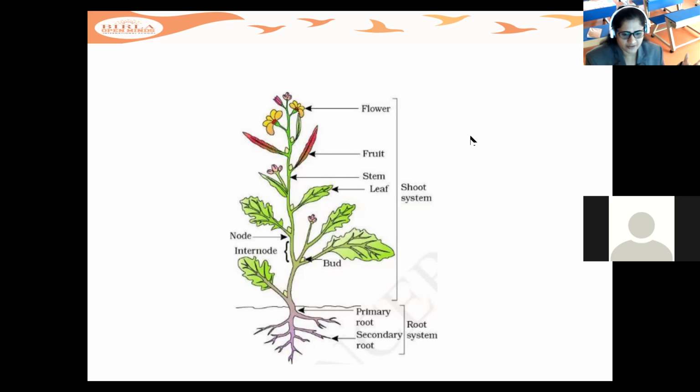Let the seed germinate. See in how many days. Note down the results: in how many days the plant comes out, and in how many days the seedling becomes a plant. Just check and note it down.